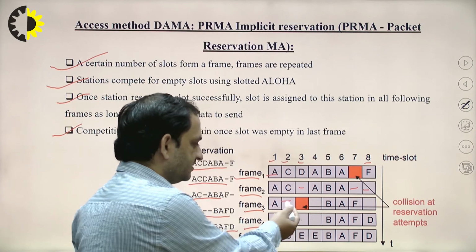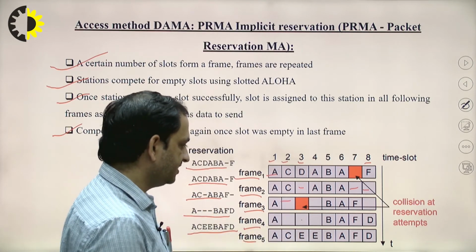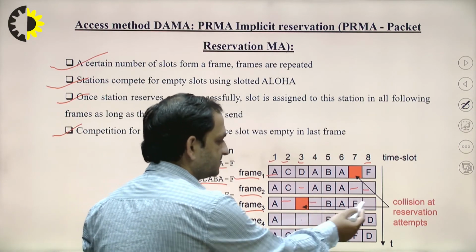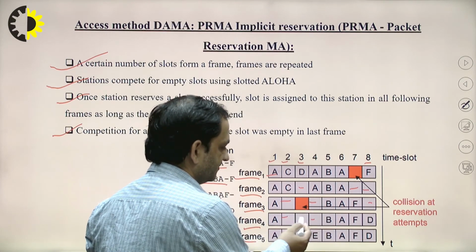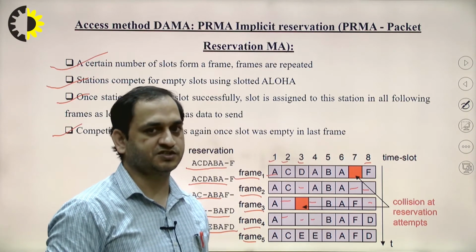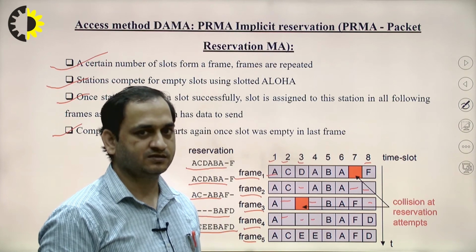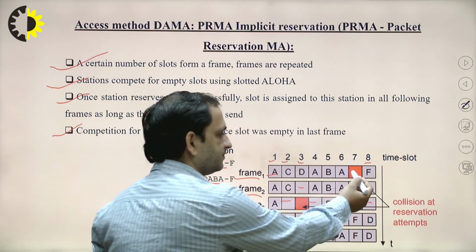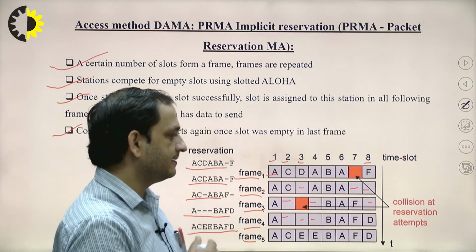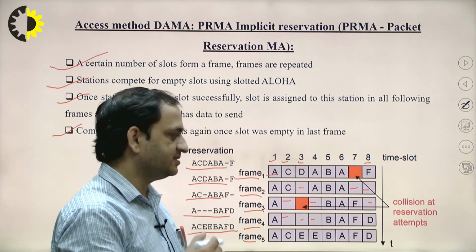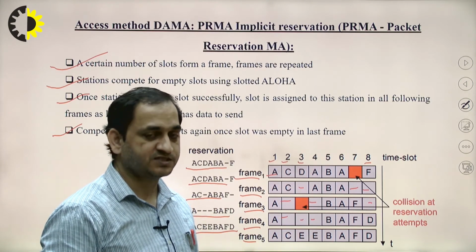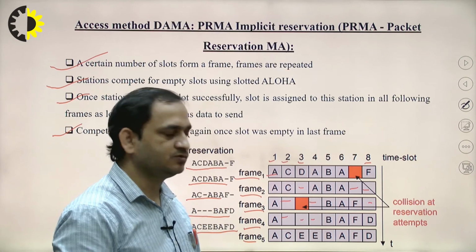Here itself this is free, and this blank which is unused are the empty slots, so any of the stations can use these frames to transmit the data. But the red block is showing that the collision occurred at the reservation attempts, okay. So it means there is no reservation occurred at these two slots,